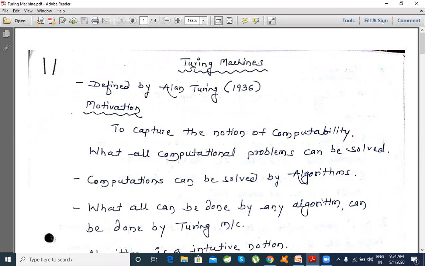Now, as the title goes, Turing machines. Let me introduce what this machine means and who invented it. In 1936, the English mathematician and logician Alan Turing designed this machine. It's a logical machine which is capable of solving all computational problems.